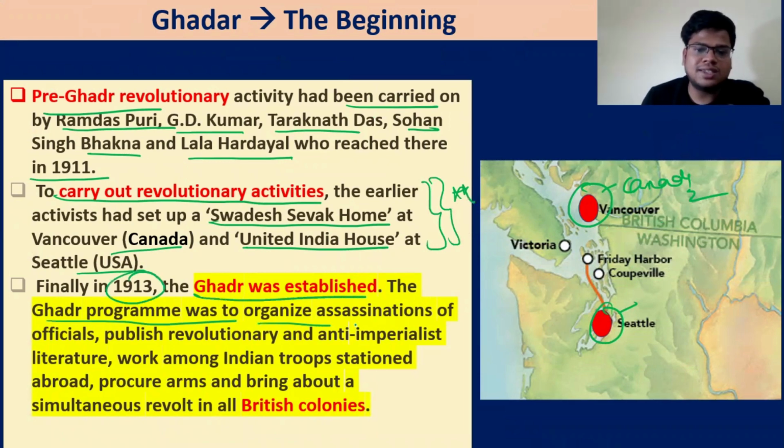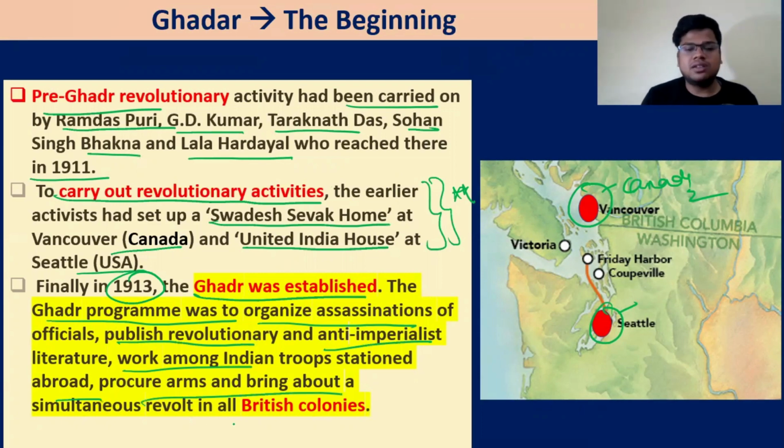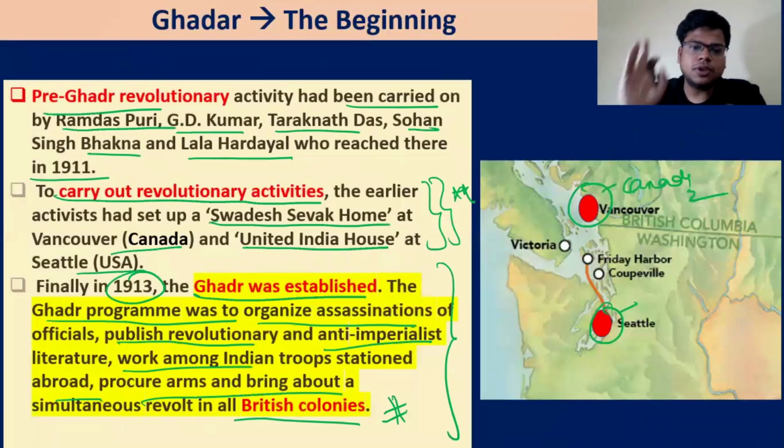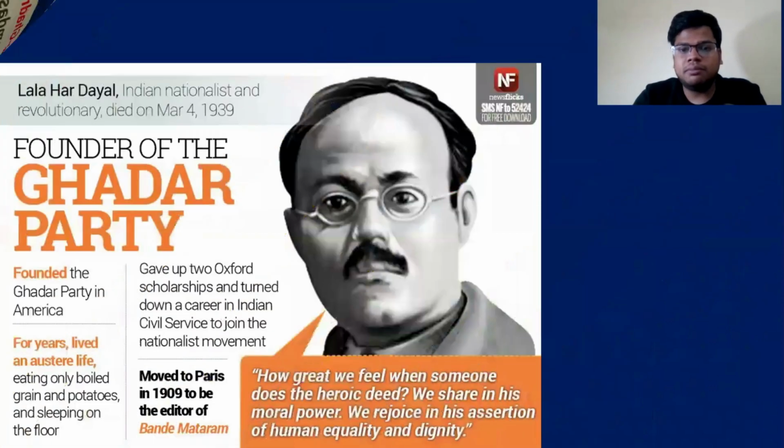The Ghadar program was to organize the assassination of officials, publish revolutionary anti-imperialist literature, work among the Indian troops stationed abroad, procure arms, and bring about a simultaneous revolt in all British colonies. So, this paragraph is important. What was basically the program of the Ghadarites? First, to organize assassination of officials because they were revolutionaries, publish anti-imperialist literature, and work among the Indian troops so that you can incite them to rebel or mutiny against the British. So the Indian troops working for Britain, and bring about a simultaneous revolt in all British colonies. Something about Lala Hardayal.